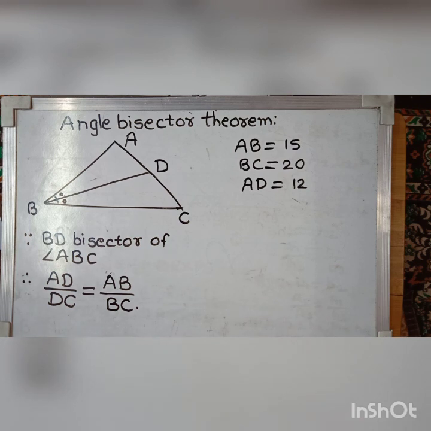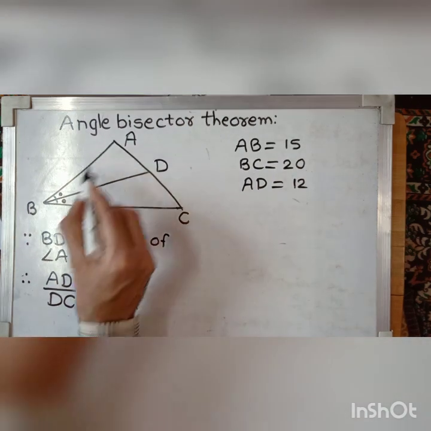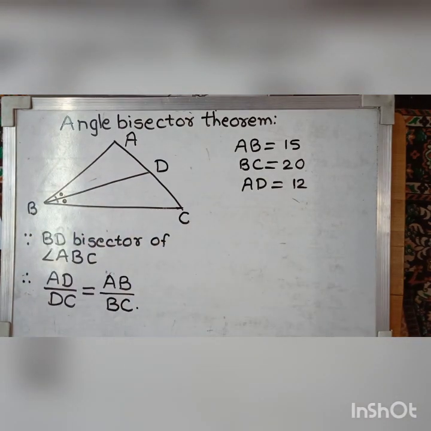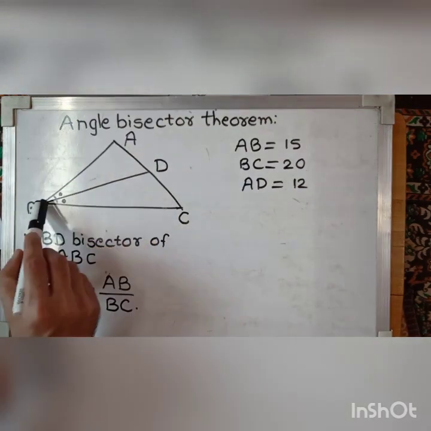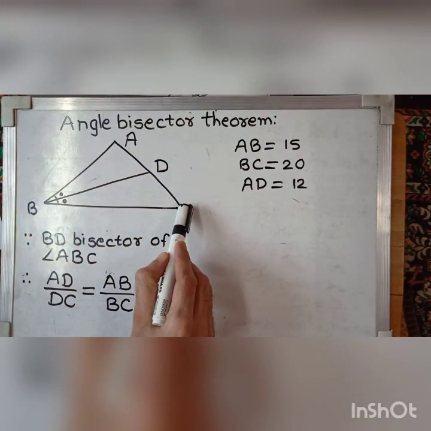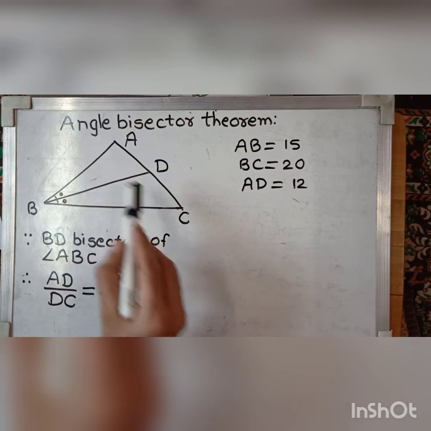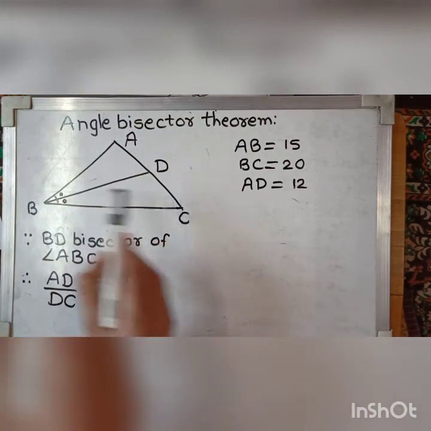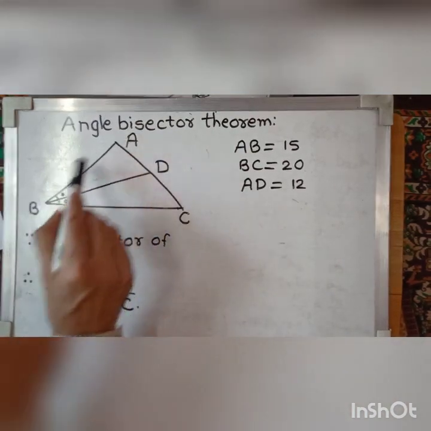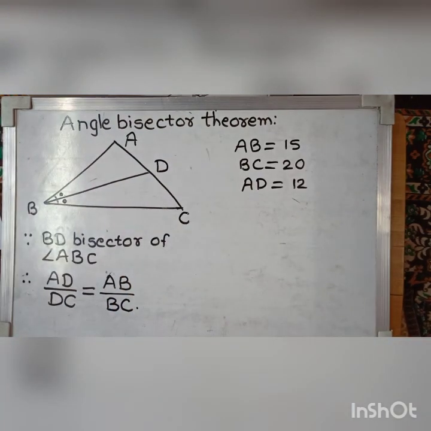Next theorem, the angle bisector theorem, or the theorem of the bisector of an angle of a triangle. Suppose we have triangle ABC and BD is the bisector of angle ABC.